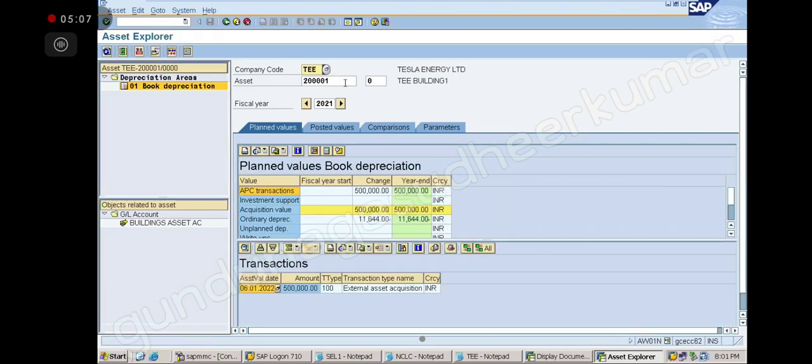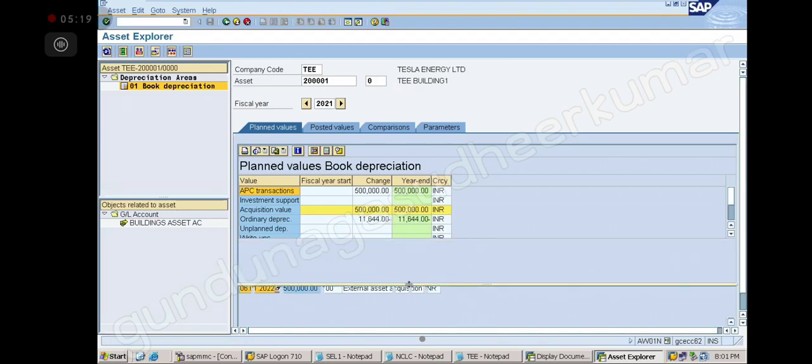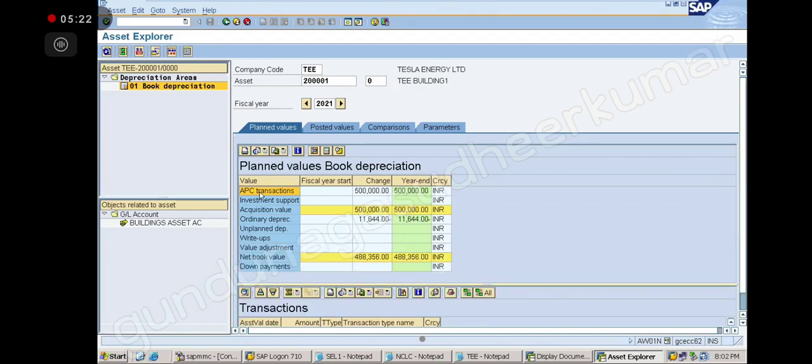Here I am giving my asset number. First number 2,01,000, building 1 asset. Now here you see you will have all the details like this. So this is my acquisition. APC means acquisition and production cost. Either you acquire or you produce. That's why we are calling it acquisition and production.